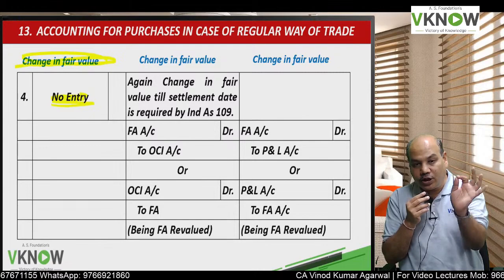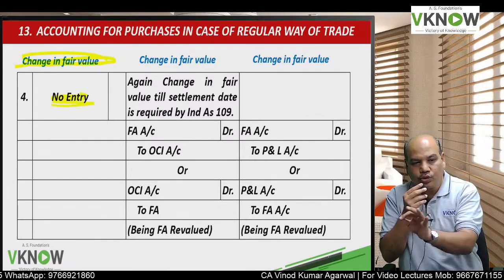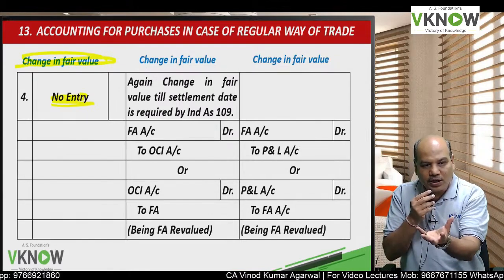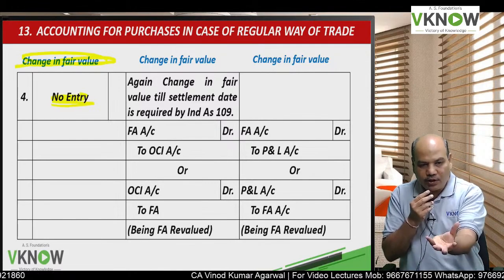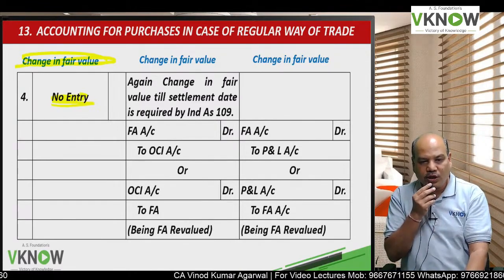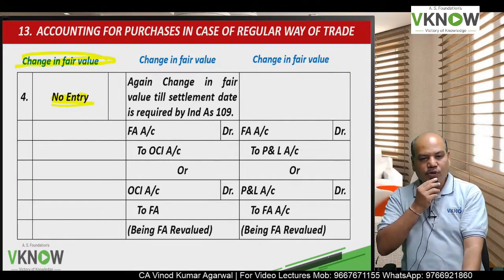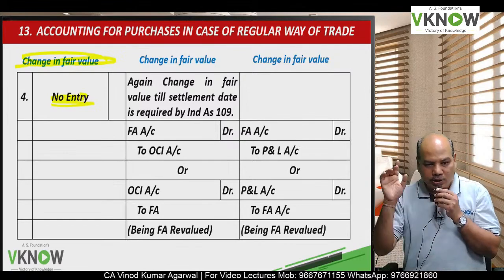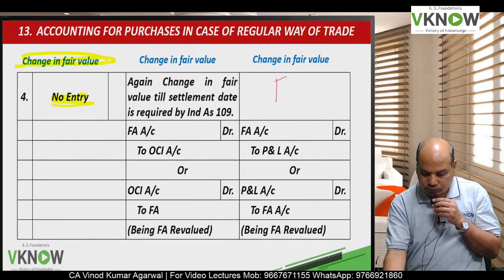If it is FVT OCI instrument, then on settlement date we'll pass entry for change in fair value, financial asset account debit to OCI account if fair value goes up, or OCI account debit to financial asset if fair value goes down. And third column, the last column, is FVTPL column.